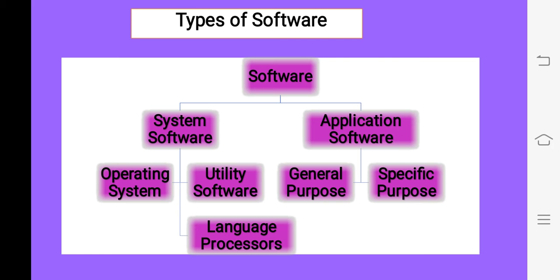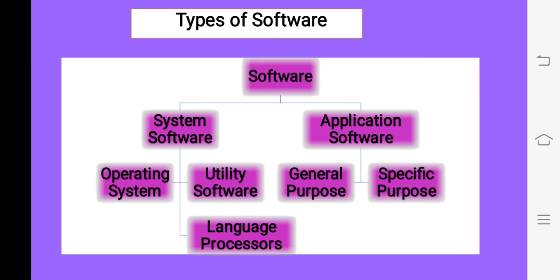Application software is again basically categorized into two categories: general purpose software and specific purpose software. General purpose software, as I told you, is generally used by everyone. It can be used in an office, in a school, at a railway station, in a hospital, in companies, used by doctors, engineers, painters, musicians, teachers. Anyone can use this type of software for their work. Examples are MS Word, MS Excel, video players.